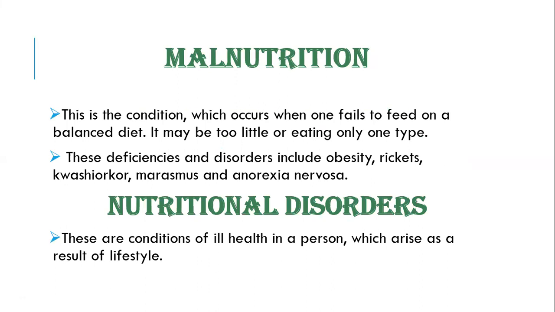Malnutrition is the condition which occurs when one fails to feed on a balanced diet. From the word malnutrition, mal means bad, and nutrition is the obtaining of nutrients needed by the body, so it is bad nutrition.